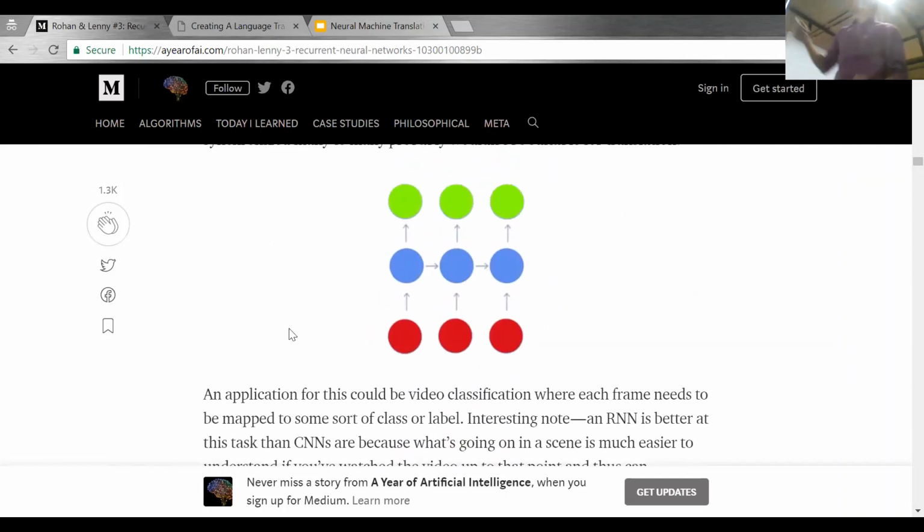This is another type of recurrent neural network, for video classification. If you want to classify a video frame-wise, here you will give the input, and then it goes to the hidden layer. Then you will directly calculate the output from here, not wait for all the inputs, because we need a prediction for each frame. So that's why after each hidden layer we will have an output layer.